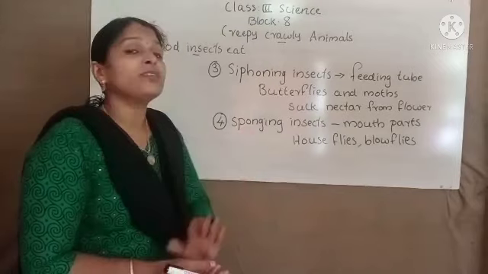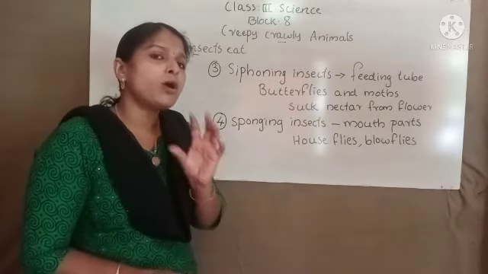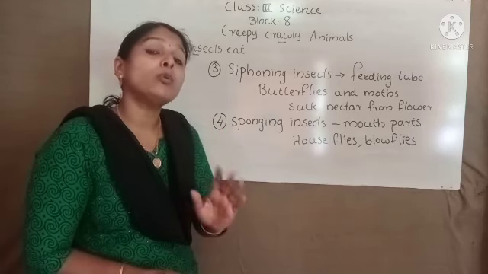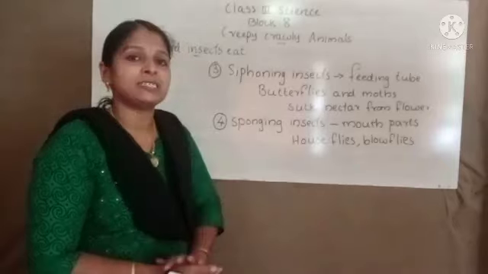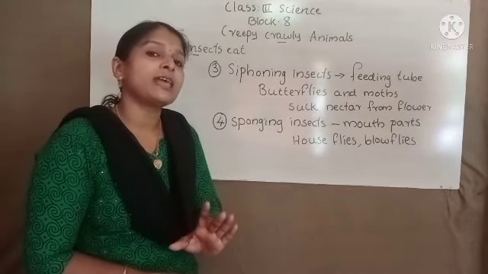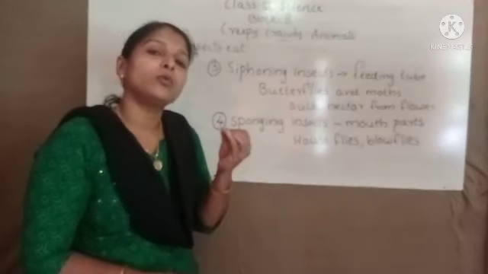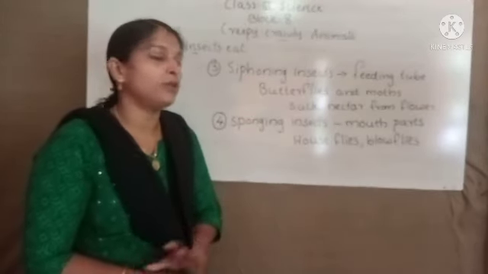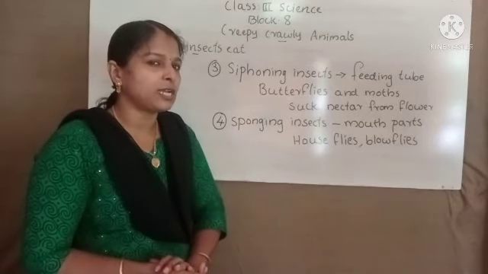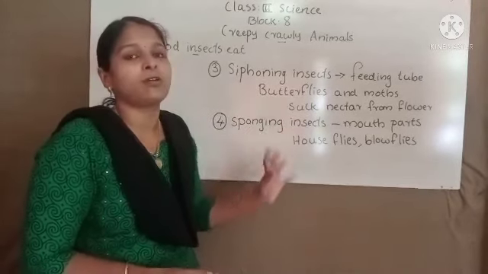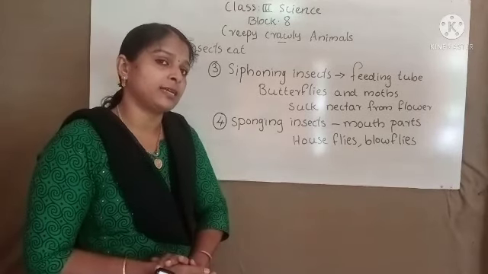Next group of insects are sponging insects. Sponging insects use their mouth parts to eat their food. Examples for sponging insects are houseflies and blowflies. Houseflies and blowflies eat both solid and liquid waste by using their mouth parts. So this much only you have to study today about the food habits of insects. I hope everybody understood food habits of insects.